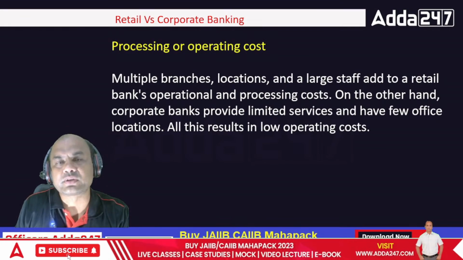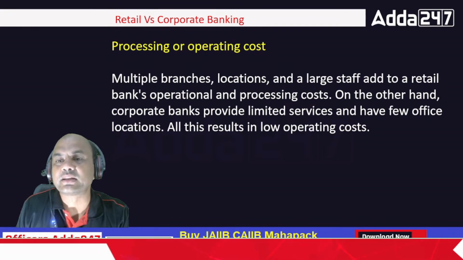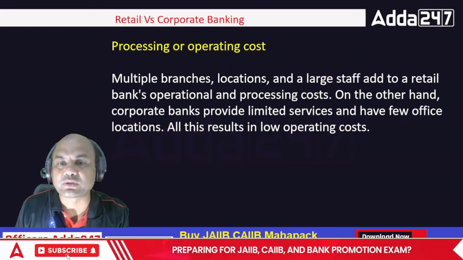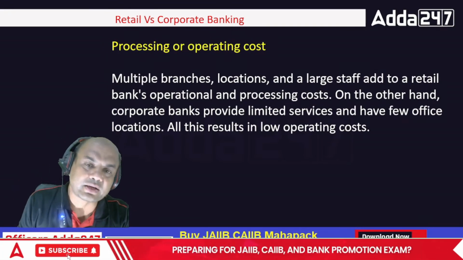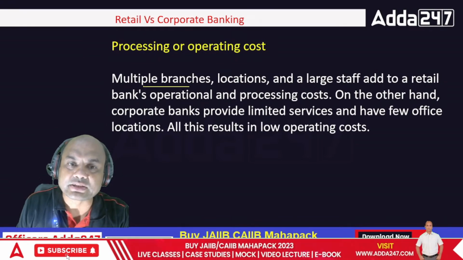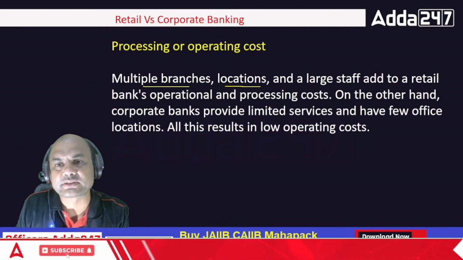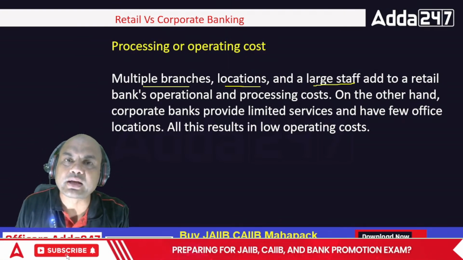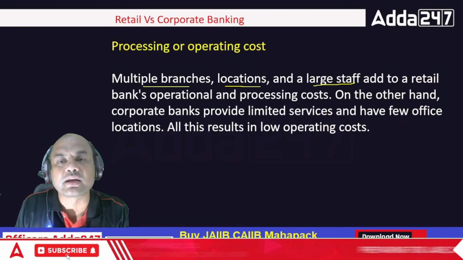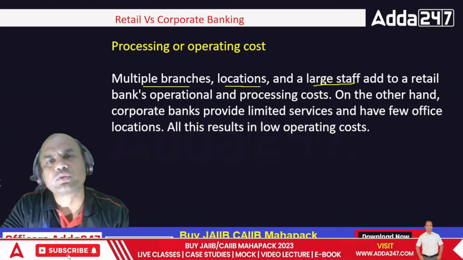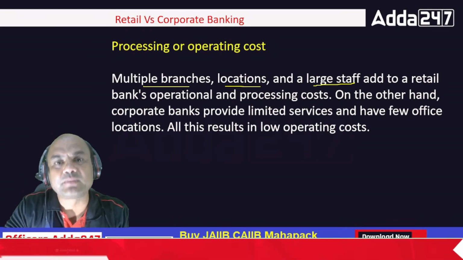Processing or operating costs. Multiple branches, locations and a large staff add to the retail bank's operational and processing costs. Look at this. A huge number of branches, various locations and large staff. These are the peculiarities of generally all the retail banks, right? There are so many branches of the same bank in many cities.